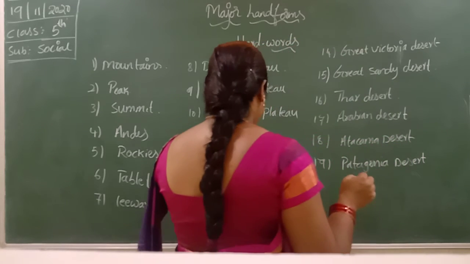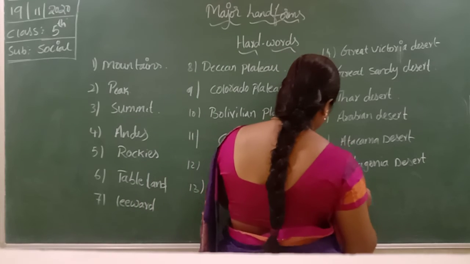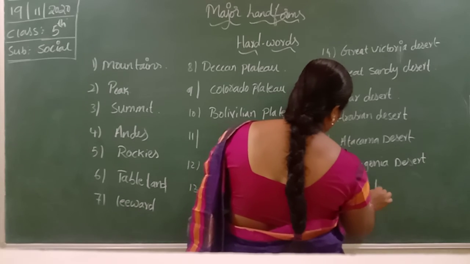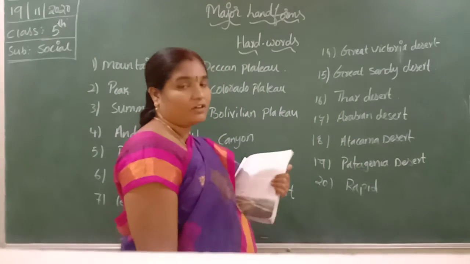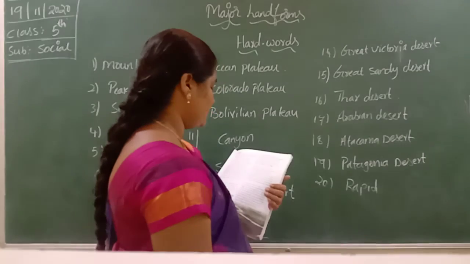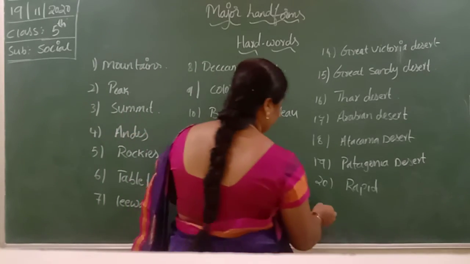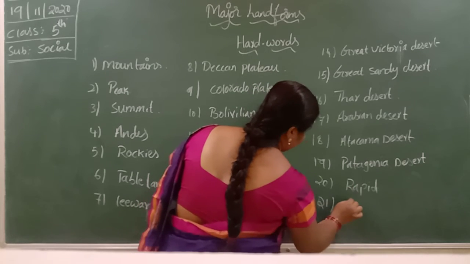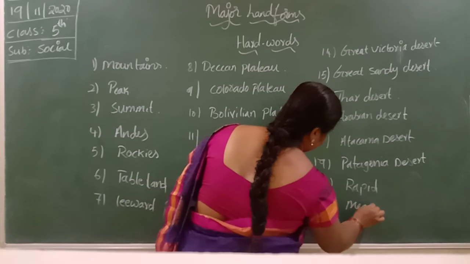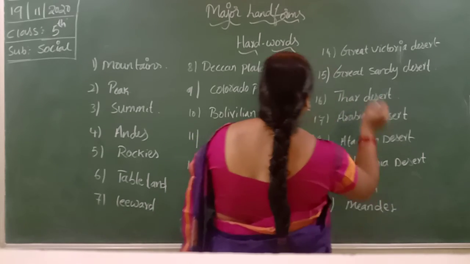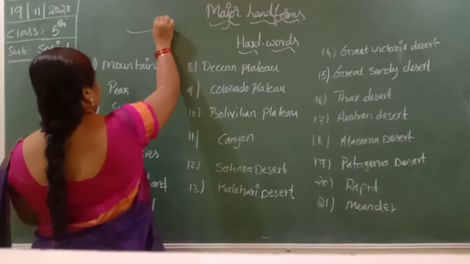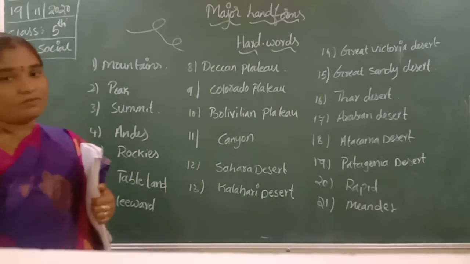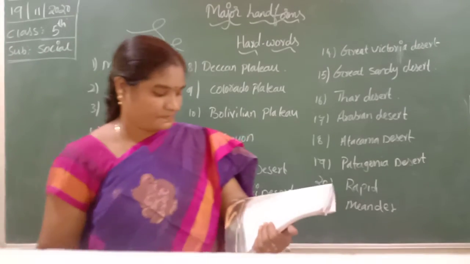Next, rapids. What is rapids? The river that flows very fast on the stones, on the rocks, is known as a rapid. Next, meanders, forming the loops. The river which flows forming loops is known as meanders.